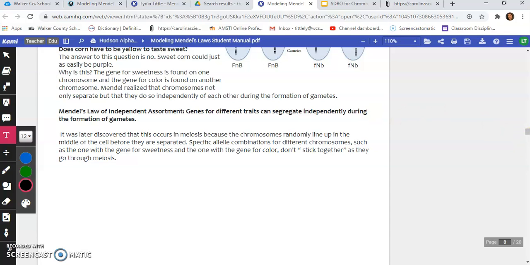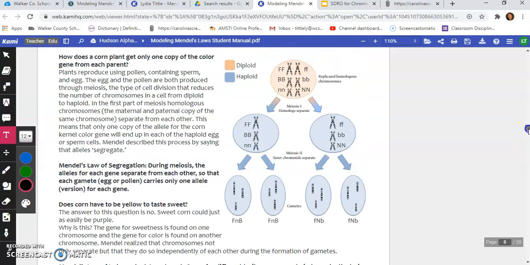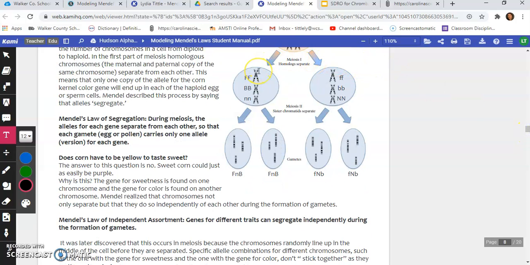Okay, so again, if we scroll up to this meiosis example, in this case we don't have any of the heterozygous, but you can see down here that in this combination, we have big F, little n, big B from those traits. And over here in these two gamete examples, we have little f, big N, big B, or I'm sorry, little b. So what this law of independent assortment says is that just because you have the dominant trait for, let's say, no freckles, doesn't mean that you will have the dominant trait for brown eyes.